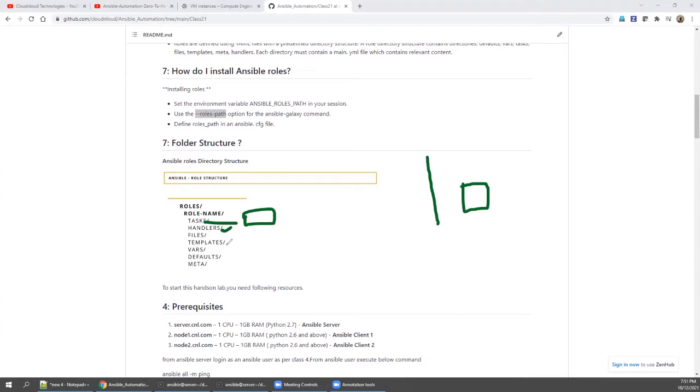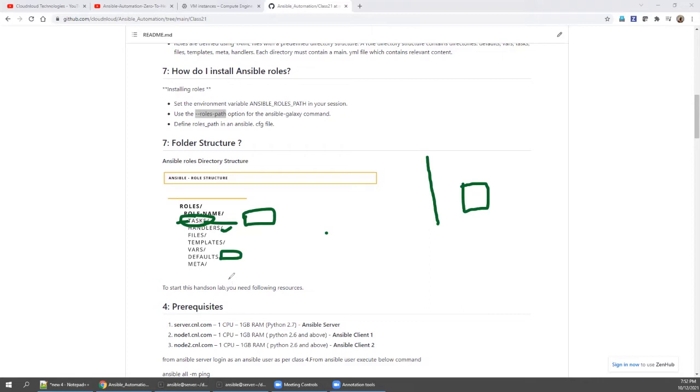And templates, if you want to keep it, say for example, in your task you want to mention some Jinja 2, then the Jinja 2 should be placed inside the templates folder. And you are using some variables, right? In the main, this is the main playbook. If this playbook has any variable, then the variable value should be mentioned in this folder's YAML file.